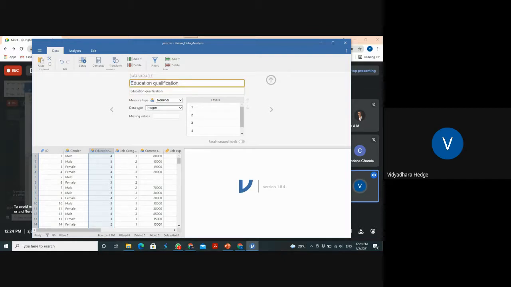I am not going to make anything else. I am doing qualification, and integer, that is fine. What does 1 mean? SSLC, right? 2 means, are you following with me? It is PUC. So 3 means graduation.